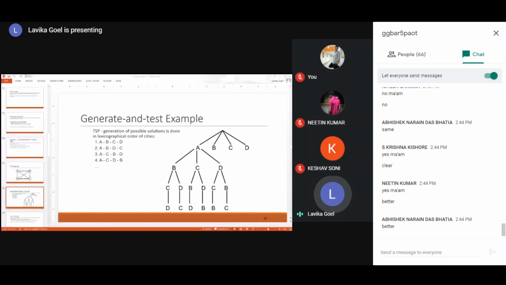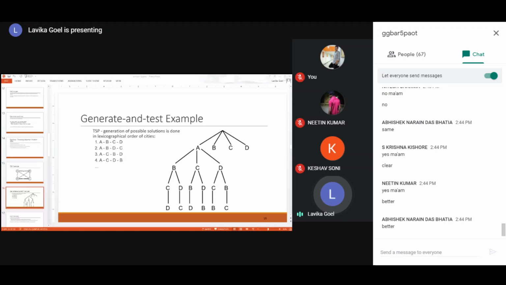Suppose he chooses A, then from A he has 3 other options: B, C or D. Then from B another option is he can go to C, then from C he can go to D. Like this you generate the branches of the tree. Then for the next branch, he goes to B, and the other option is he goes to D and then B. You can generate all the combinations basically.